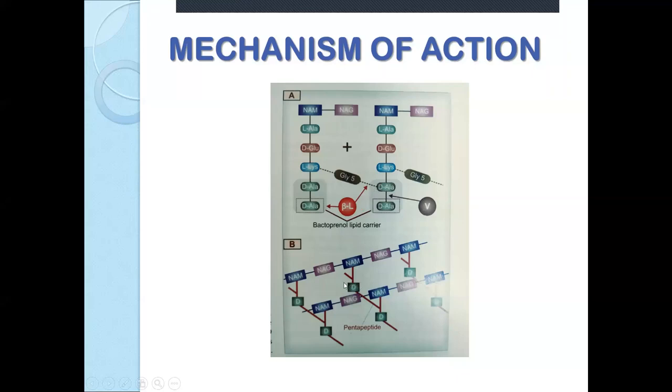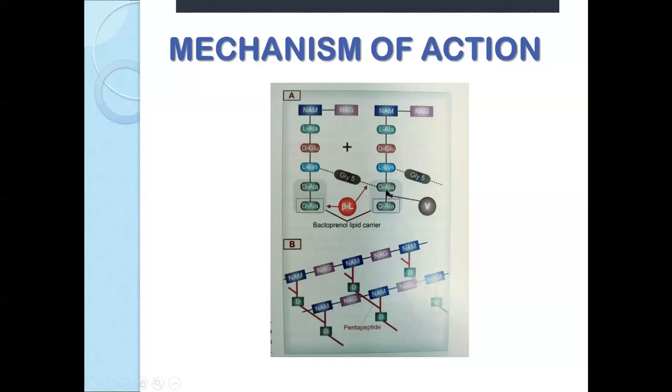After this takes place, it is called cross-linking of the cell wall in bacteria. So in bacteria, the natural process taking place is cross-linking of the cell wall. Why is cross-linking needed? Cross-linking is necessary to maintain the integrity of the cell wall. So once again, I repeat, units of N-acetylmuramic acid and N-acetylglucosamine are there.